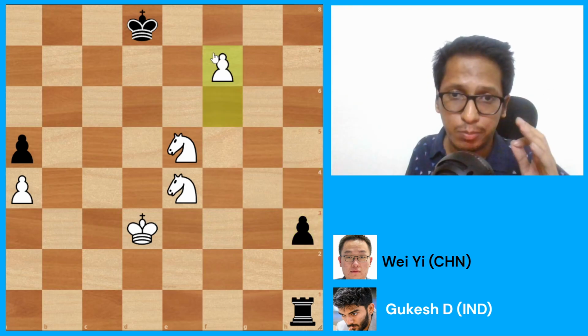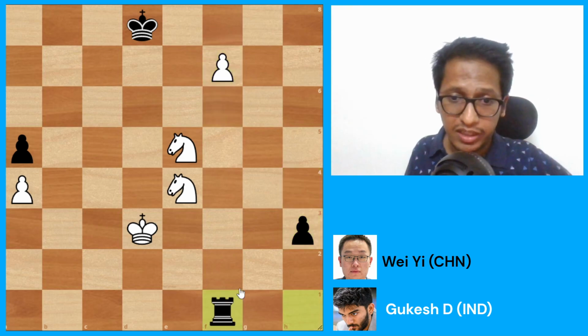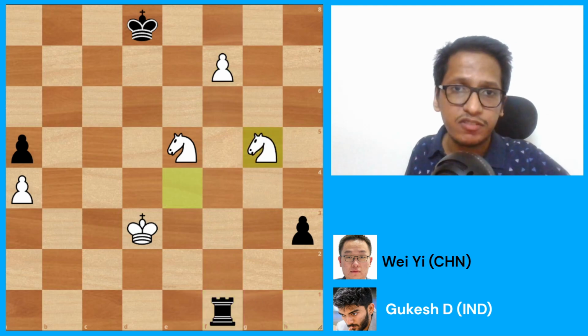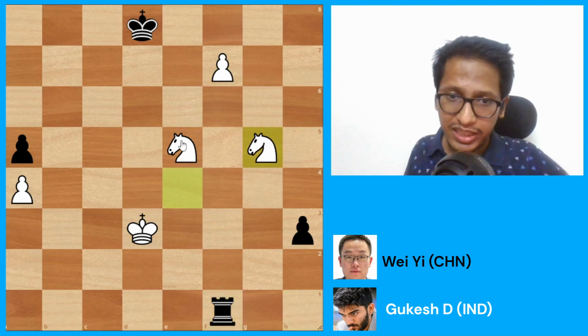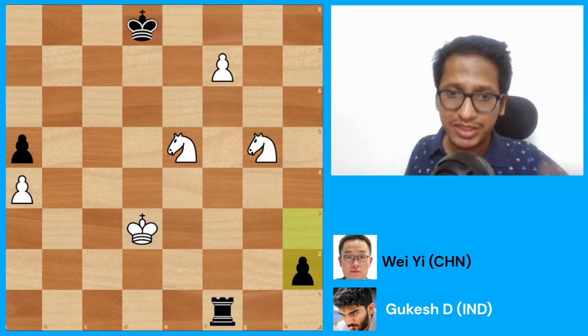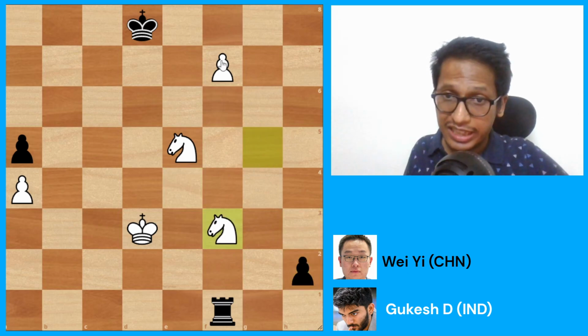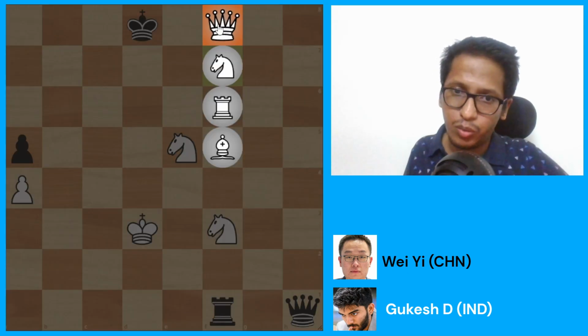f7 was played. Now this pawn is queening. Good move. Rook f1. The rook stops the pawn. But now comes knight g5. And now suddenly the point is, after h2, which is what happens in the game, one of the knights drops back. And there is a threat to make a queen here. So if, let's say, black makes a queen here, there is going to be a white queen.